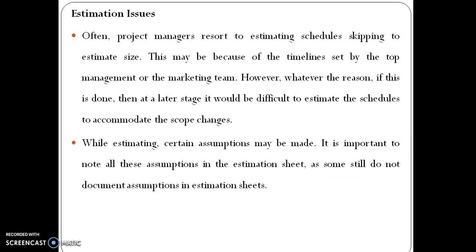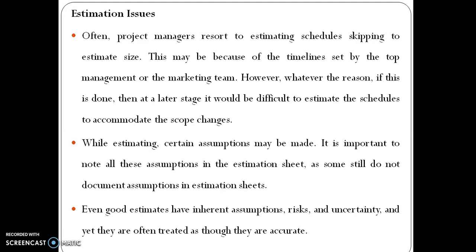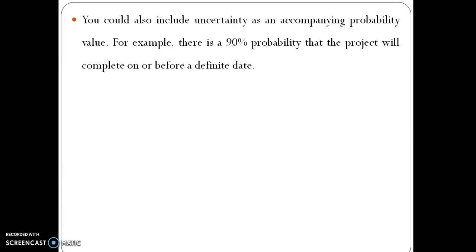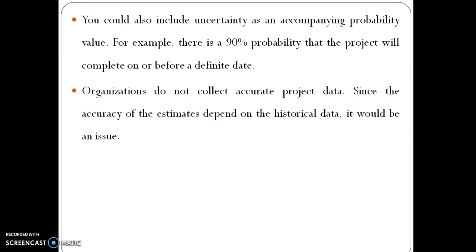While estimating, certain assumptions may be made. It is important to note all these assumptions in the estimation sheet, as some still do not document assumptions in estimation sheets. Even good estimates have inherent assumptions, risks, and uncertainty, and yet they are often treated as though they are accurate. You could also include uncertainty as an accompanying probability value. For example, there is a 90% probability that the project will complete on or before a definite date.